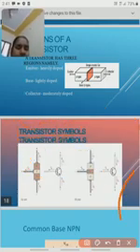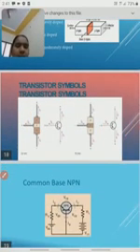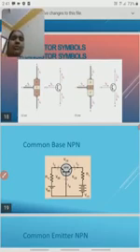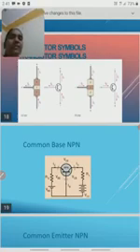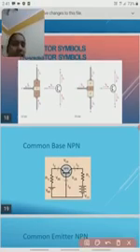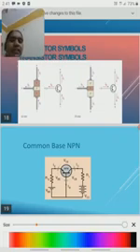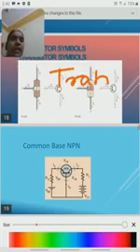Okay, next one is the common base transistor. Here I want to give some information about this transistor.